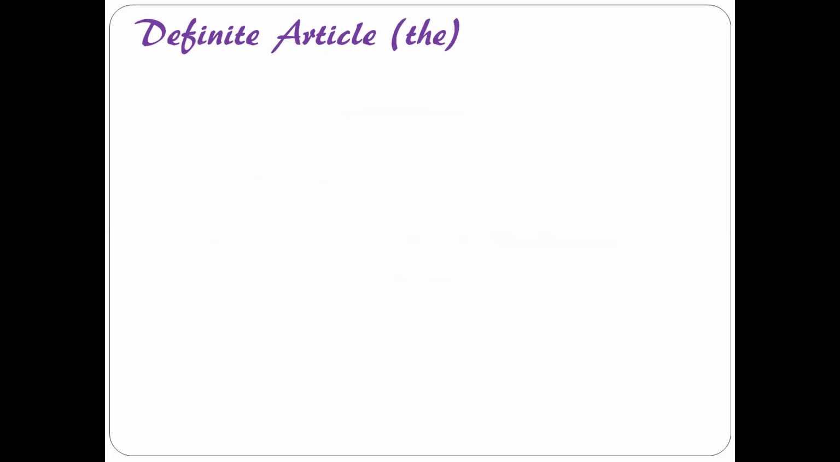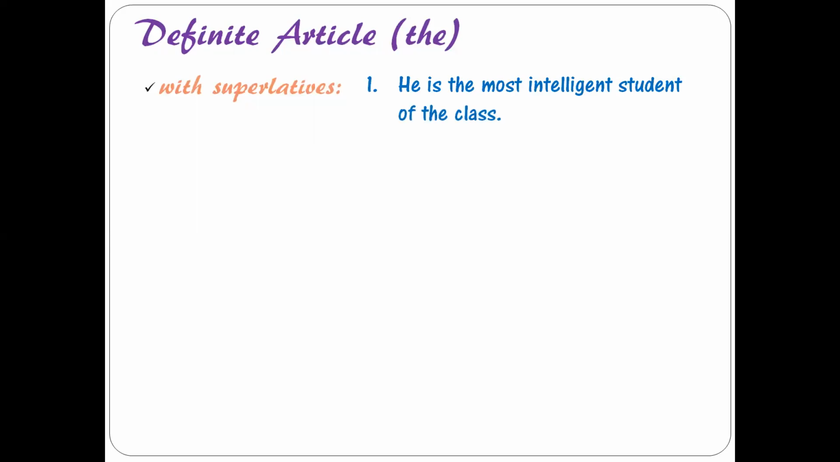Okay, now moving ahead with the definite article, that is "the." So "the" is used with particular nouns, right? So what are the situations where we make use of article "the"? Understand this thing, that the article is used with superlatives. Superlative means it is a degree of adjective. So article "the" is always used with the superlative degree of adjectives, right? So whenever you are using the superlative degree, we will make use of "the."